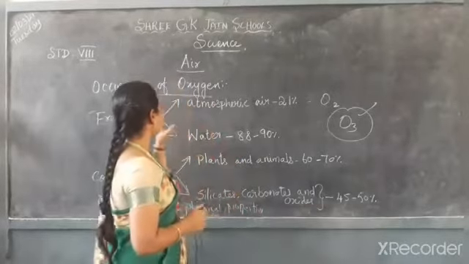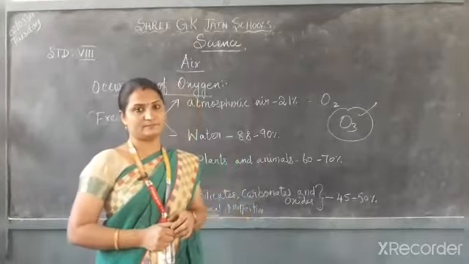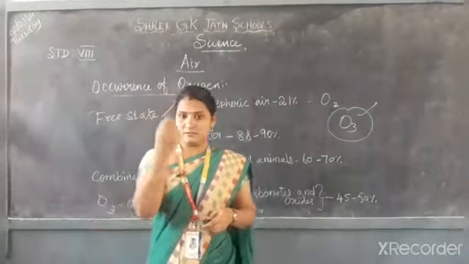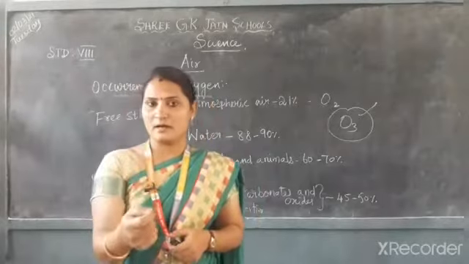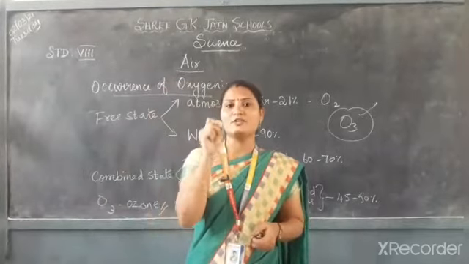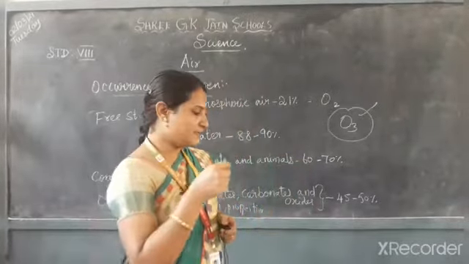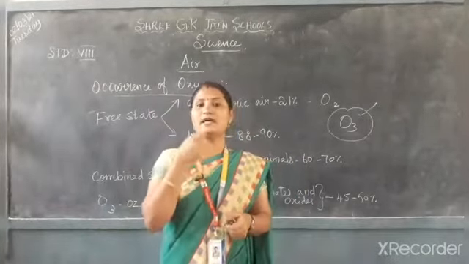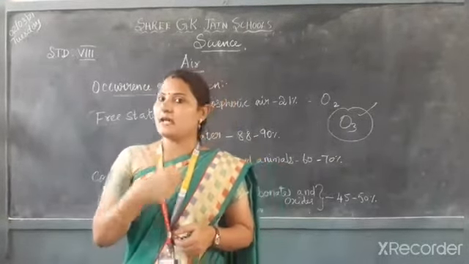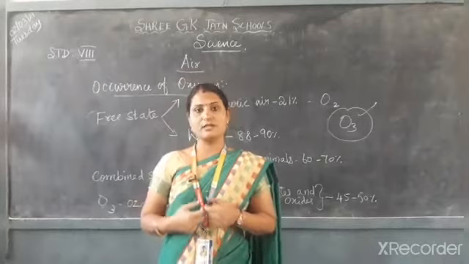See, and this oxygen, what are the physical properties of this oxygen? There are many useful things that happen because of this oxygen. Even we are breathing oxygen, because all the parts of our body need oxygen to function properly. How? We are respiring the oxygen. That oxygen passes through our nasal cavity to our lungs, and our lungs purify the oxygen and it is carried by the blood to all other parts of the body.